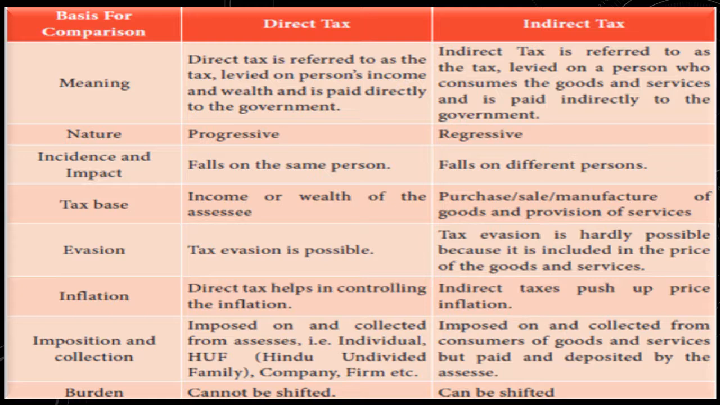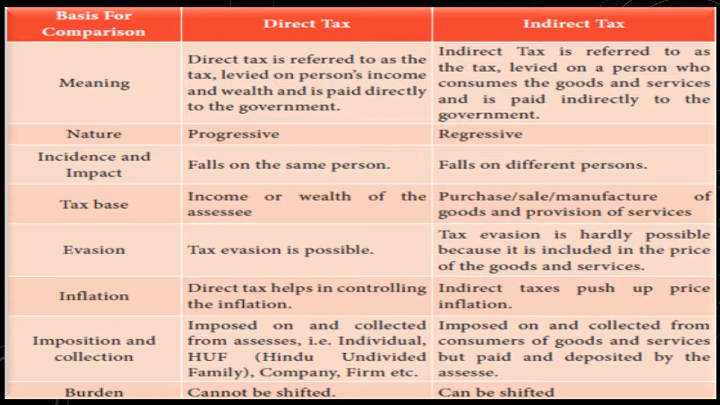See, first they have given the meaning. Direct tax is referred to as a tax levied on persons' income and wealth and is paid directly to the government. Indirect tax is referred to as a tax levied on a person who consumes the goods and services and is paid indirectly to the government. Yes, direct tax is paid directly. Indirect tax is paid indirectly along with the goods and services payment.